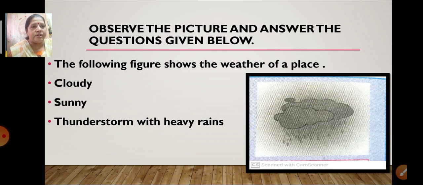Okay children, so I have thoroughly discussed all the possible questions which are going to come for the semester exam, and this is the way in which you will get the questions. This is the example I have given you of the type of questions we are going to get for the exam. So study properly. Geography has 4 lessons, that is 2, 3, 4 and 9. Study them properly and get ready for the exam.